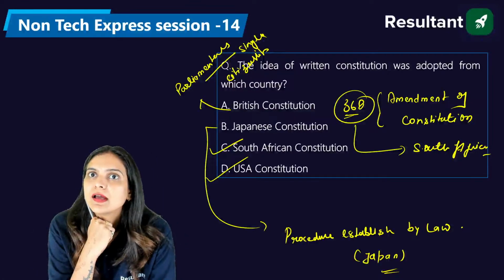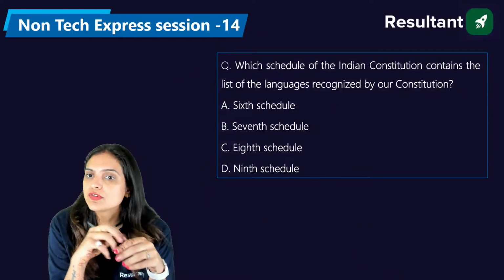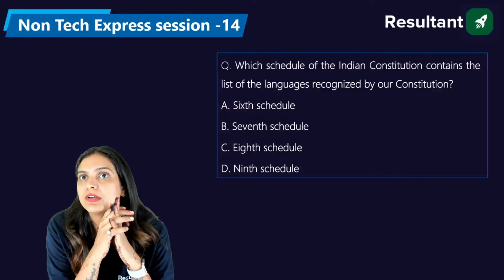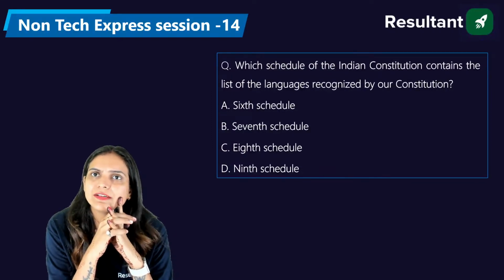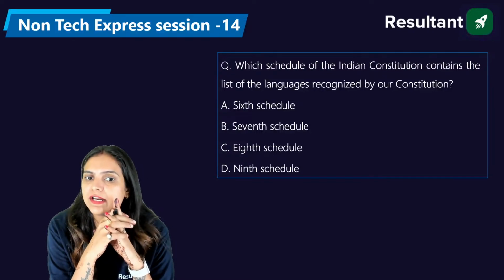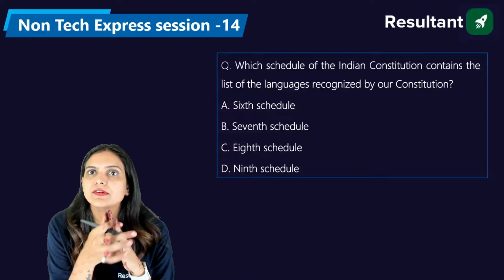Okay? Yes. So which schedule of the Indian constitution contains the list of the languages recognized by our constitution? No, no, not from Britain, rule of law. We have not taken it from the British constitution. Is it the sixth schedule, seventh schedule, eighth schedule, or the ninth one? What do you think? What is the right answer?